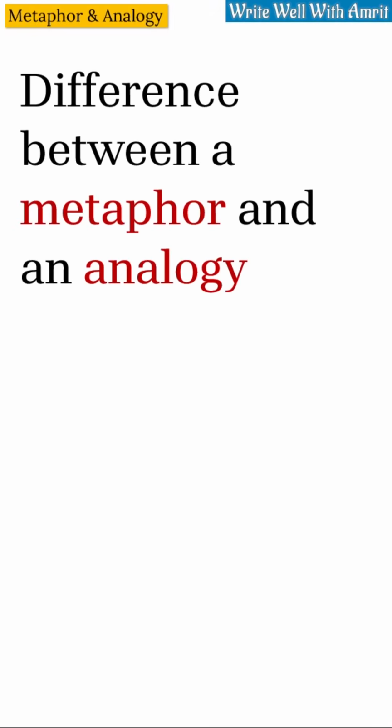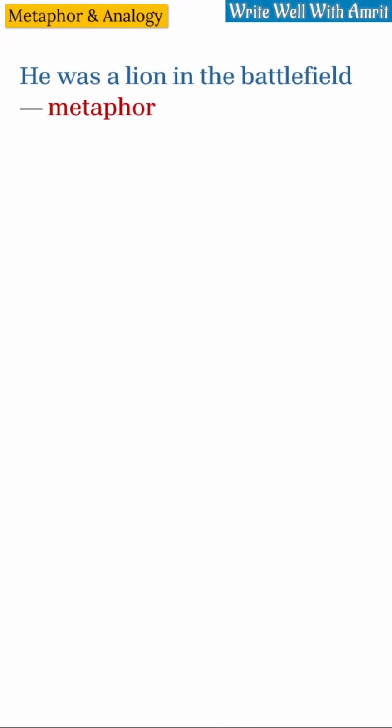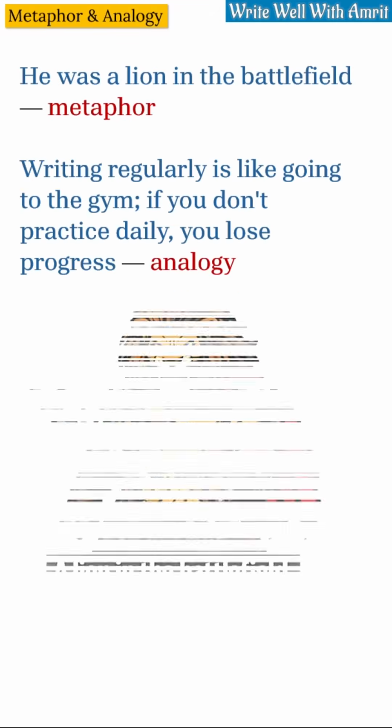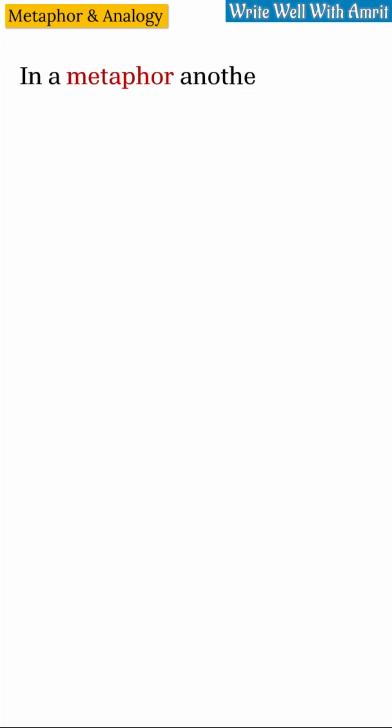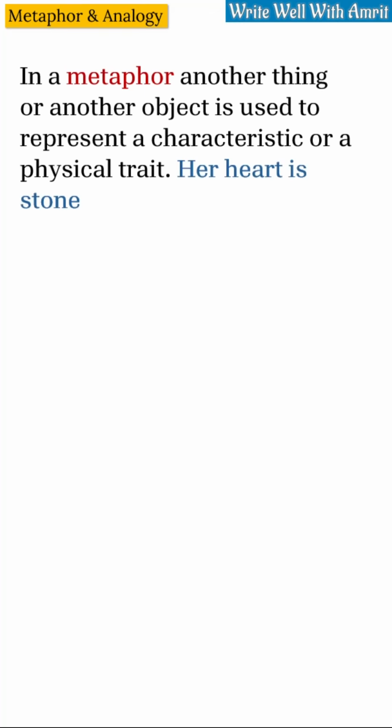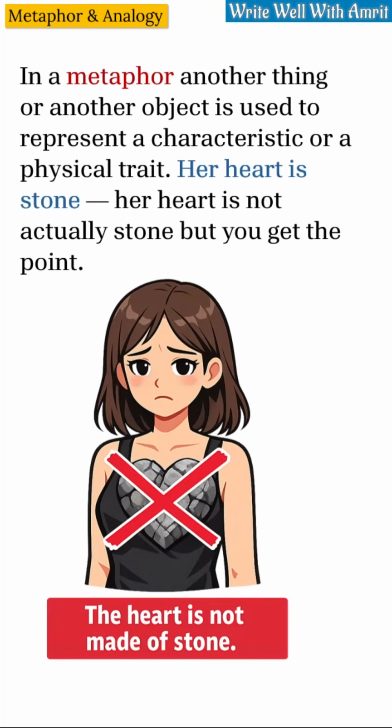Difference between a metaphor and an analogy. He was a lion in the battlefield. Metaphor. Writing regularly is like going to the gym. If you don't practice daily, you lose progress. Analogy. In a metaphor, another thing or another object is used to represent a characteristic or a physical trait.